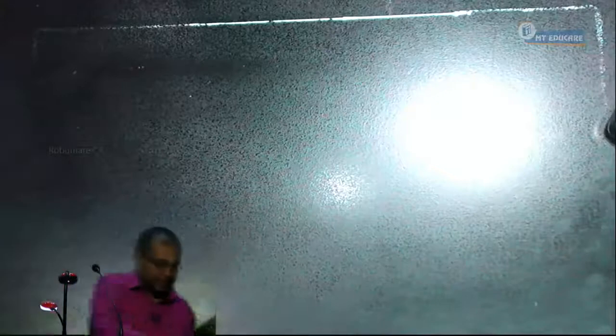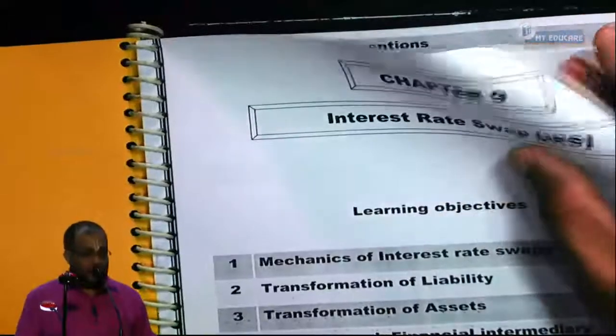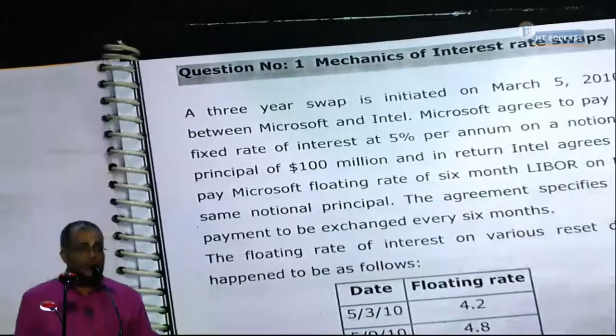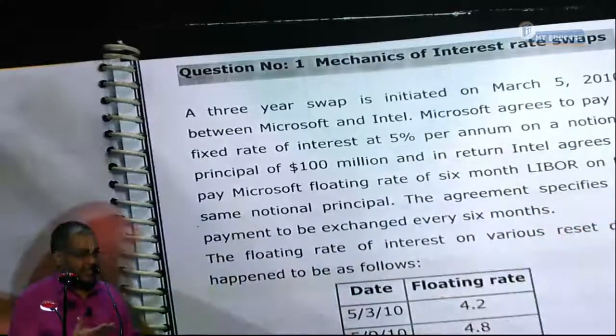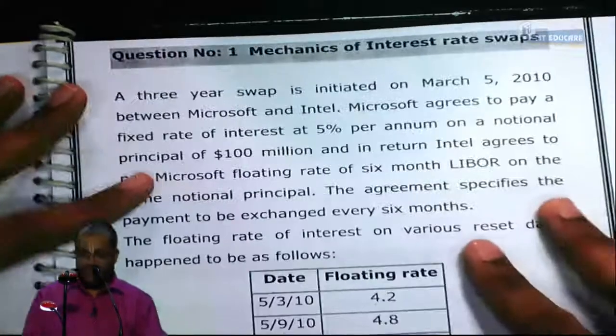Now we are going to start with the next chapter called interest rate swaps. The first sum introduces you to the swap transaction. No need to write anything; the solution as well as the notes have been typed and given to you. A lot of concepts will be involved as the swap chapter progresses. It is a very important chapter.